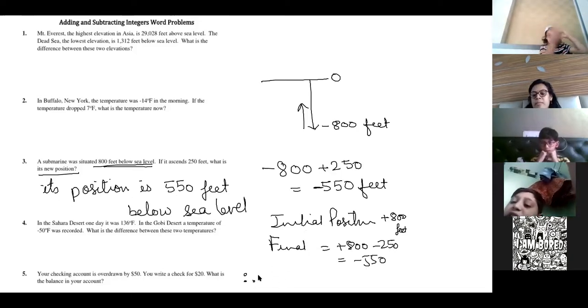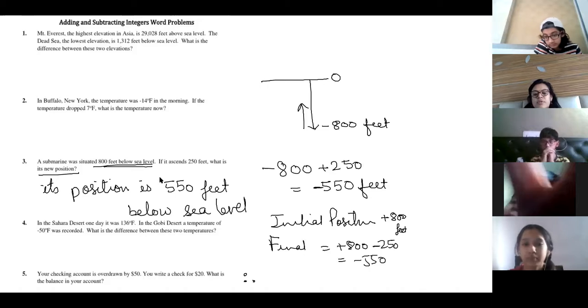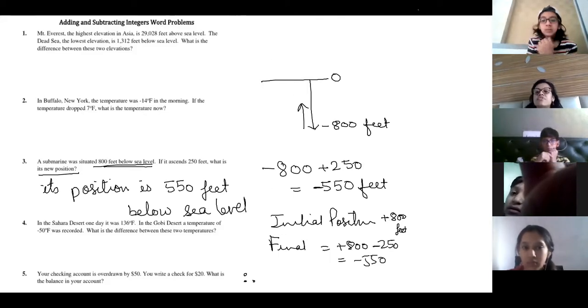Why did you write plus 800? You have to write minus. Where have I written minus? No, ma'am, you have written plus 800. Yes, ma'am, the position is plus 800. Sorry, this is okay, I was just telling you how to write.